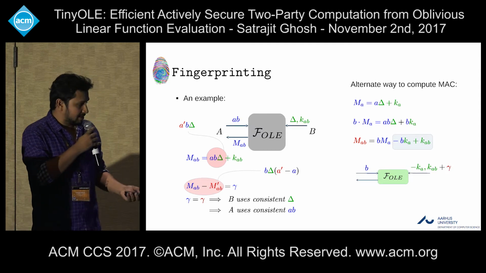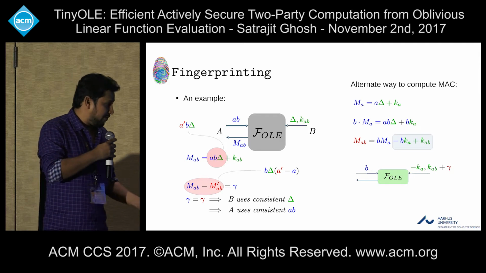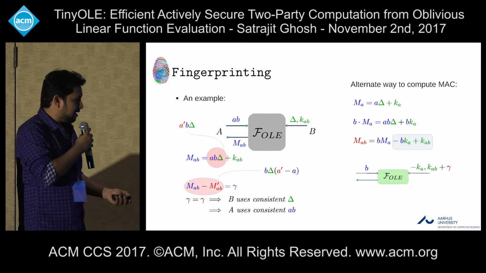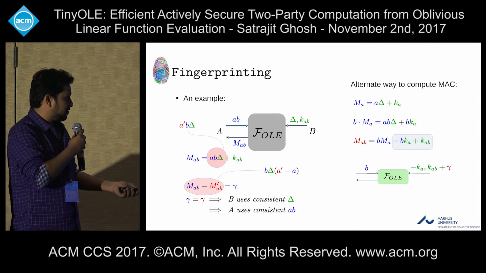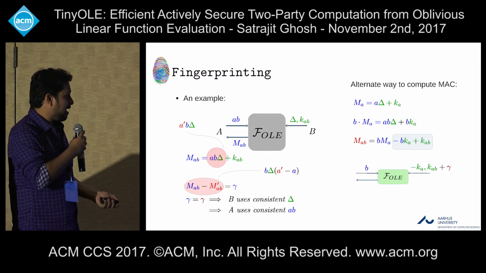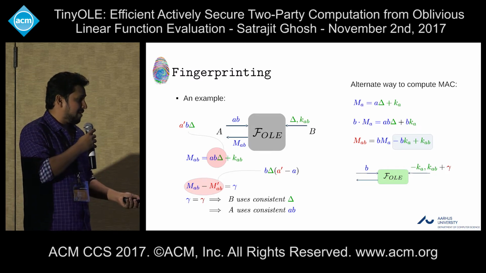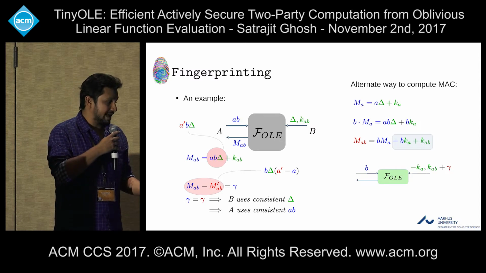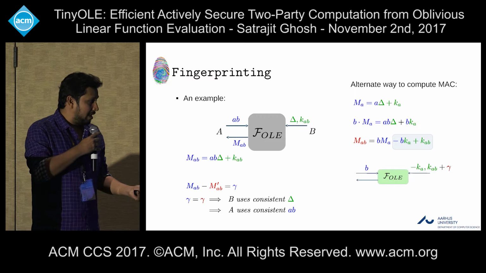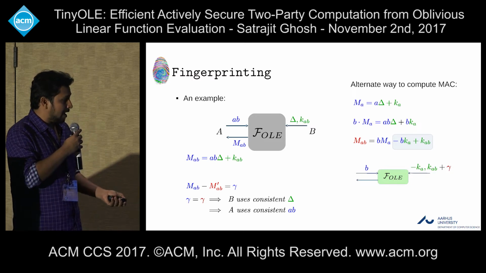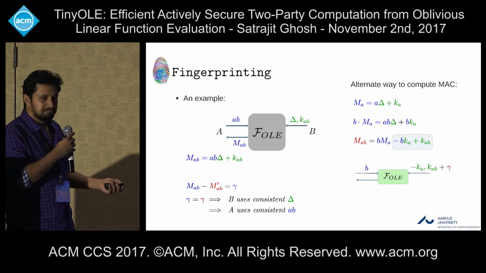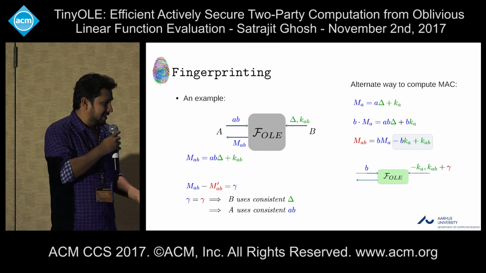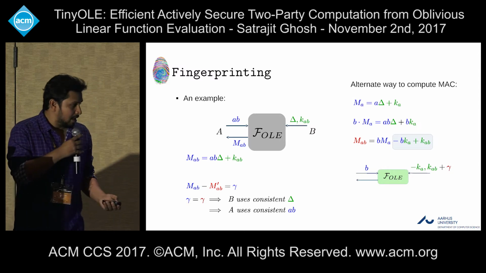The same check, in a similar manner, can say whether A uses a consistent AB. Again, look closely. This term contains some red A prime, and this MAB minus M prime AB will contain some mixed term, where this delta is not known to A. So again, this check will fail if A used some wrong A prime or wrong A prime B in this place. So that's it.